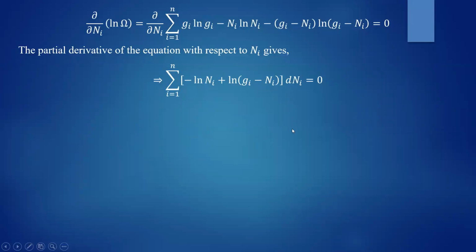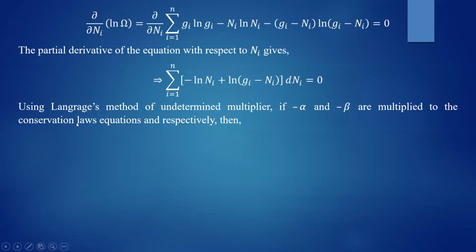Now use Lagrange's method of undetermined multipliers, and multiply by minus alpha and minus beta the conservation law equations you saw at the beginning. You multiply the conservation of number of particles equation by minus alpha and the conservation of energy equation by minus beta.